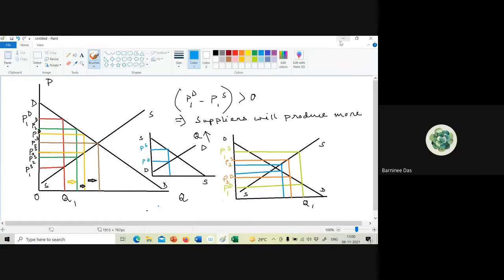Quantity will be reduced. Yes, very good. This is the behavioral assumption. If PS is greater than PD, the supply price I'm finding is greater than the maximum amount the consumers can give. My price is greater than that, so I have to reduce my quantity. I have a disincentive to produce more. So I'll reduce the quantity. Okay, so there will be a reduction in quantity.